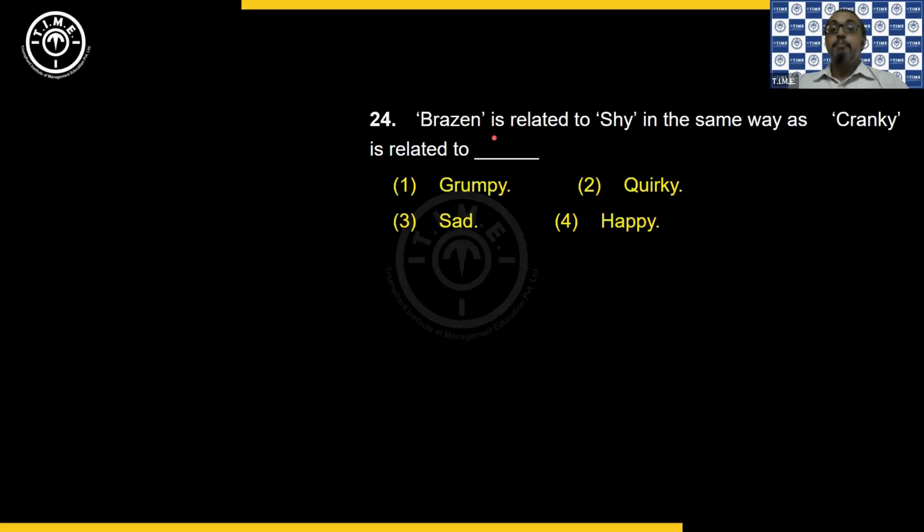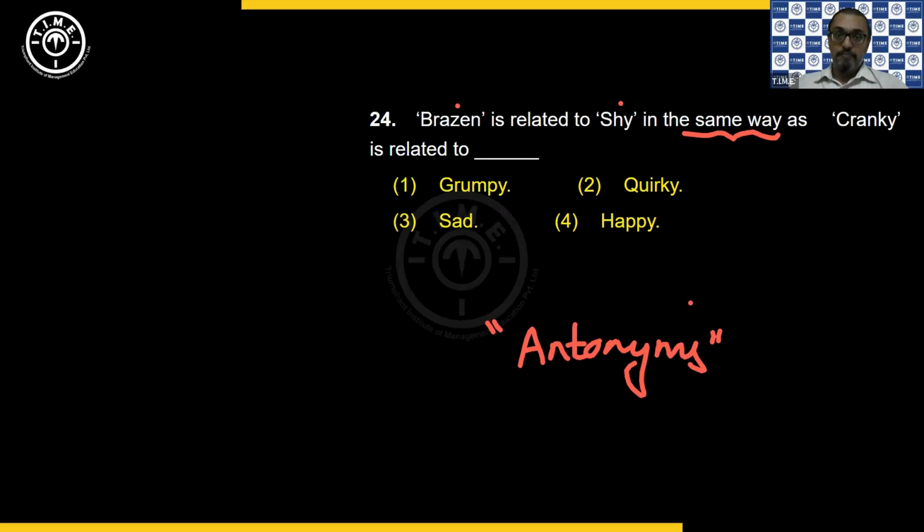Okay, next. He says brazen is related to shy in the same way as cranky is related to. Now, brazen and shy, we need to find the relation between the words. I can say that they are antonyms, meaning their meanings are opposite. Brazen is exactly opposite to shy. In the same way, cranky is exactly opposite to happy. Cranky and happy are antonyms, just like brazen and shy. Okay, choice 4.